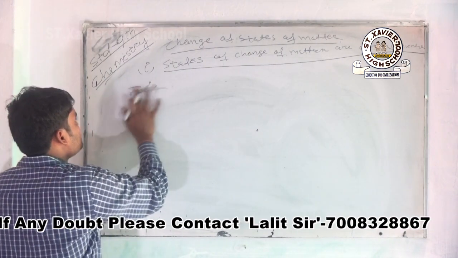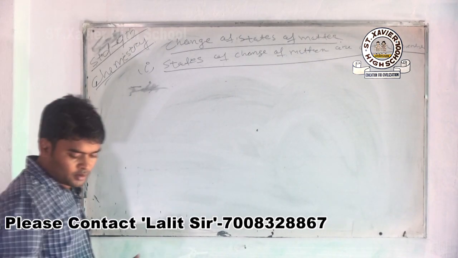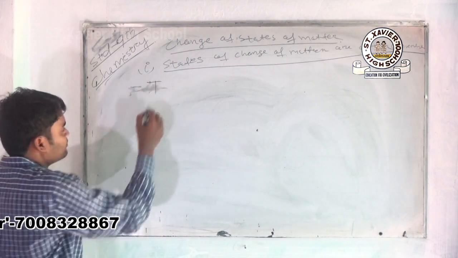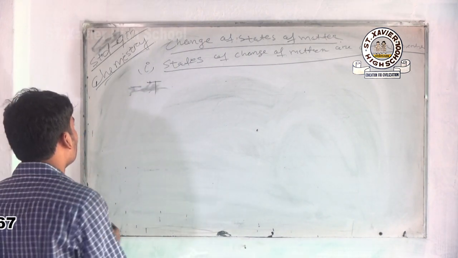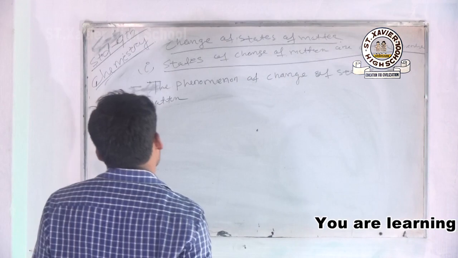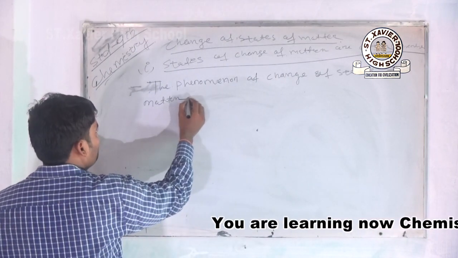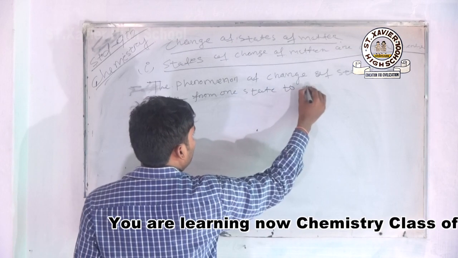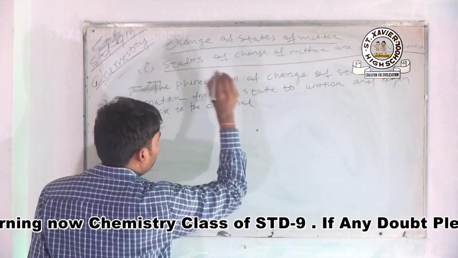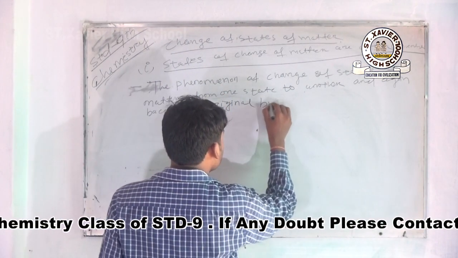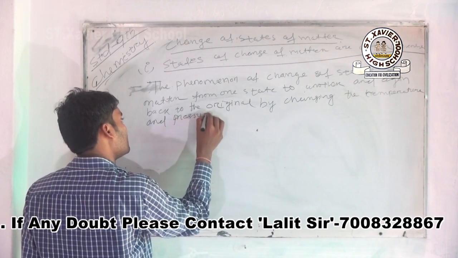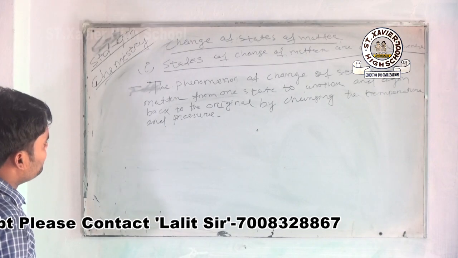Write down now, what is the change of states of matter? The states of matter are interconversible. The phenomenon of a change of state of matter from one state to another and again back to the original state by changing the temperature and pressure.